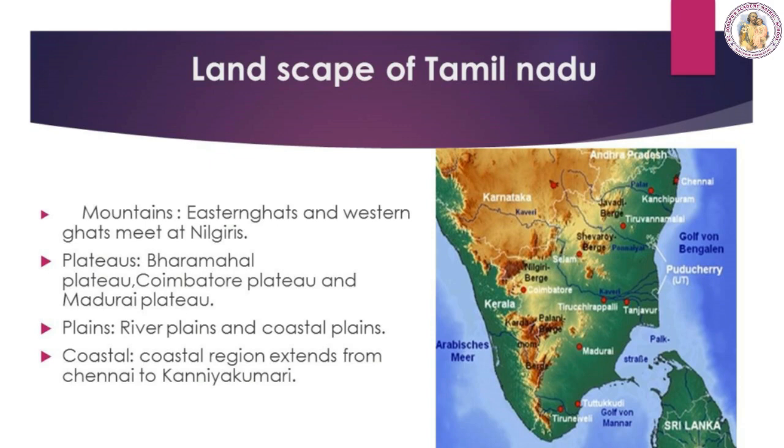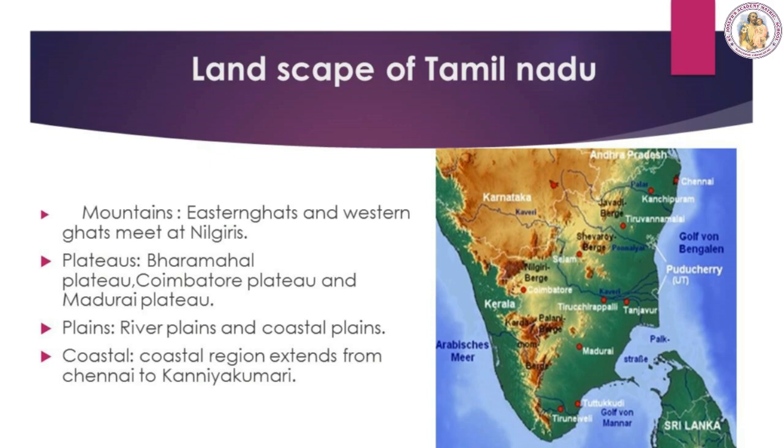Landscape of Tamil Nadu. The landscape of Tamil Nadu can be divided into 4 categories, namely mountains, plateaus, plains and coast. Examples for mountains are Eastern Ghats and Western Ghats. They both meet at Nilgiris.